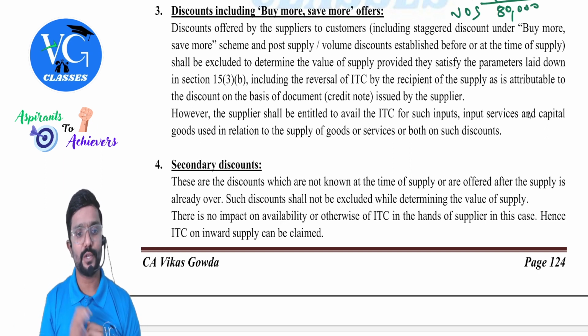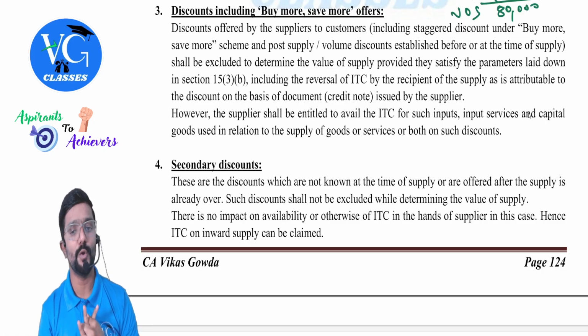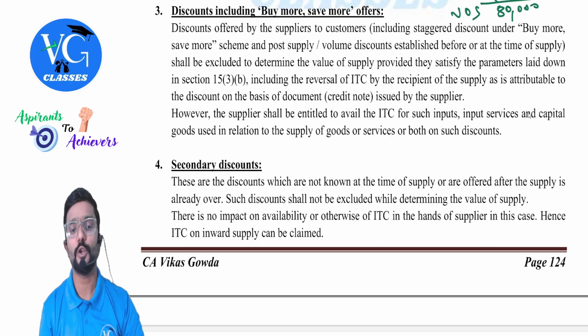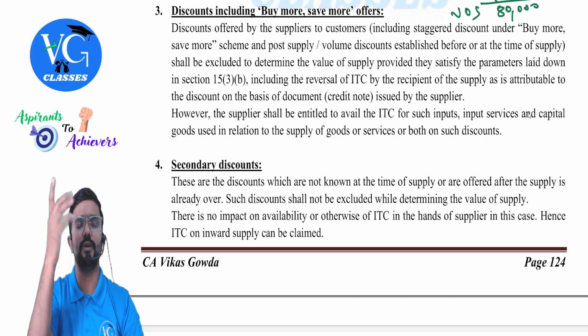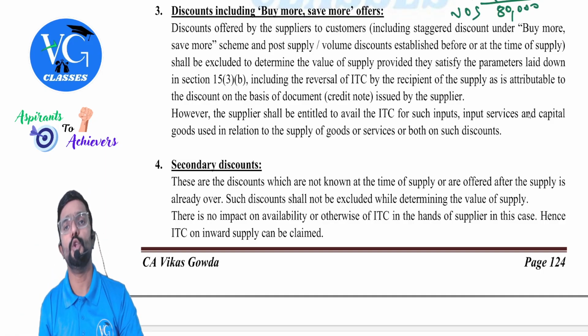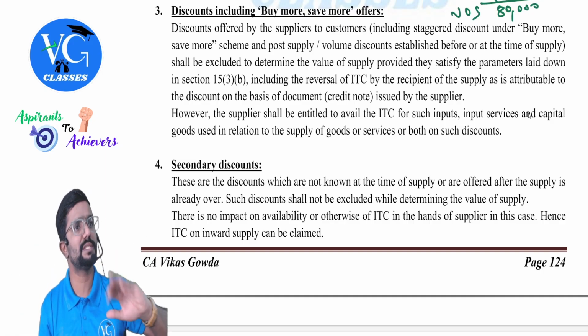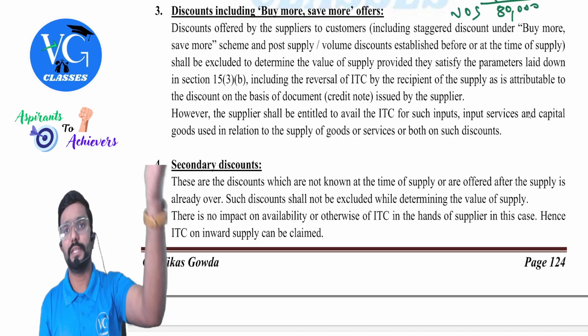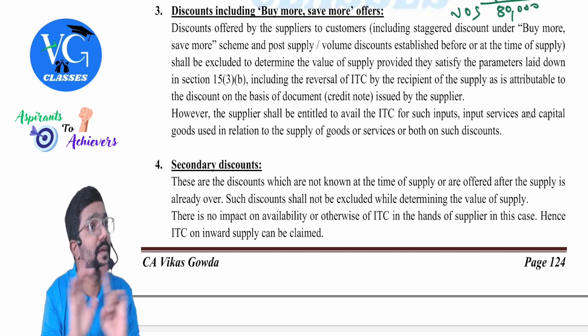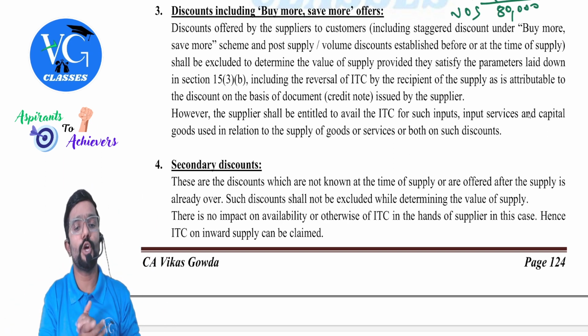Last one, secondary discounts. These are the discounts which are not known at the time of supply or are offered after the supply is already over. Such discounts shall not be excluded while determining the value of supply. Correct? As per section 15 subsection 3, they clearly told it is not agreed, so no deduction. It was not agreed at the time of supply, so no deduction. It was given as a surprise discount or secondary discount by whom? Supplier to the recipient. He has to issue a credit note for it, but can he deduct it while calculating the value of supply? No. There is no impact on availability or otherwise of ITC in the hands of the supplier in this case. Hence, ITC on inward supply can be claimed.